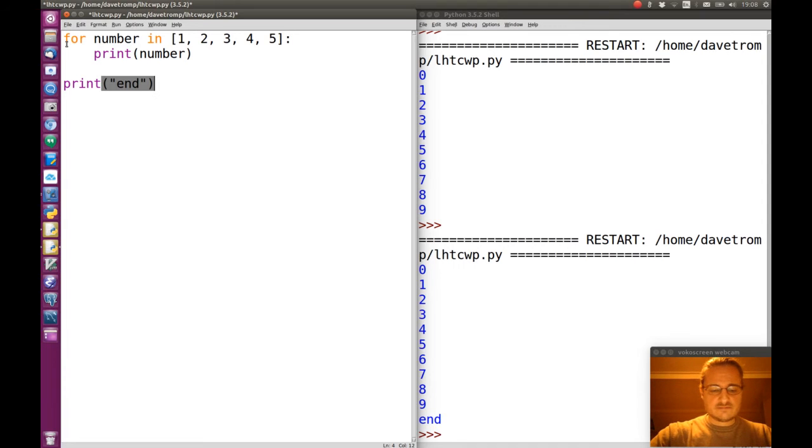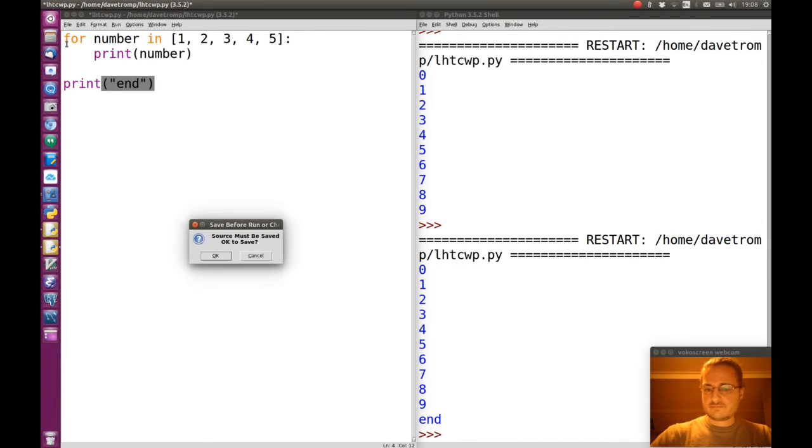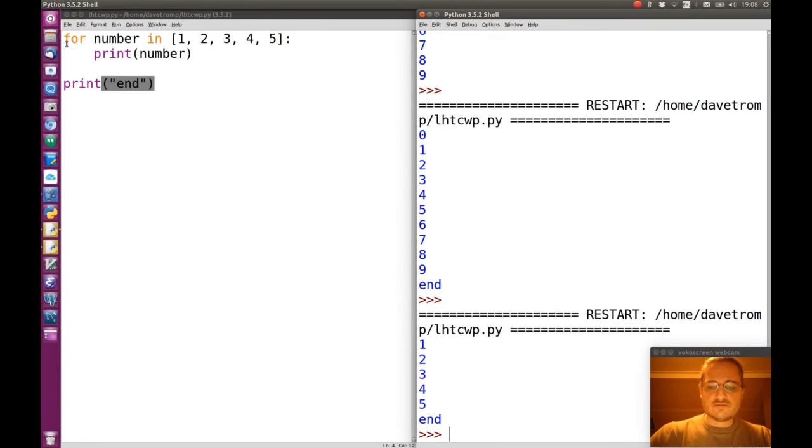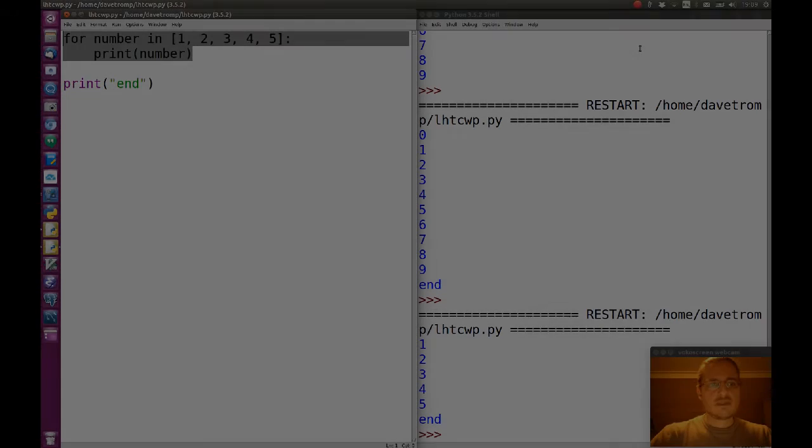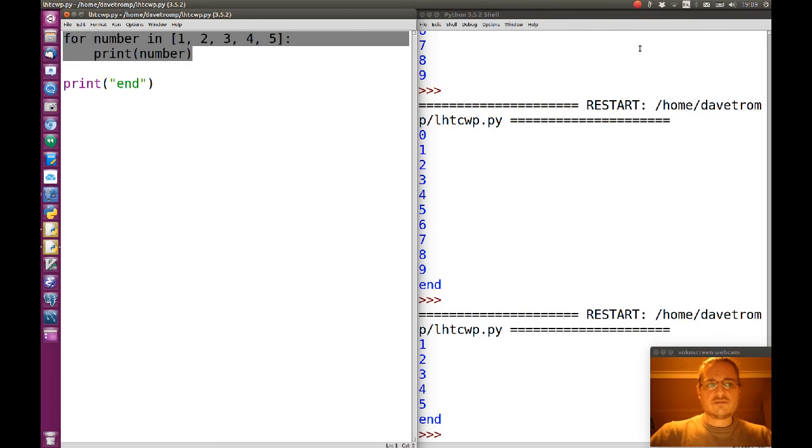So let's run this. So 1, 2, 3, 4, 5, and then end. So a for loop is very handy to loop over a list of values and then do something with those values. So those were the for loop and the while loop, both very useful looping constructs that let you do operations for a certain amount of times or indefinite times.